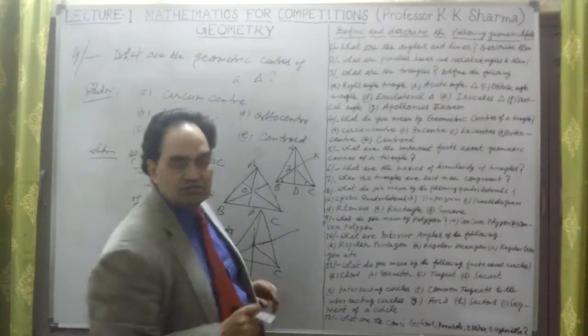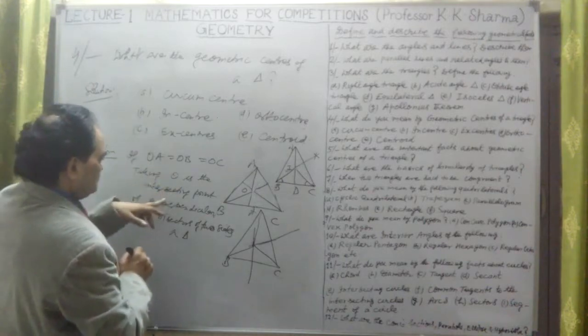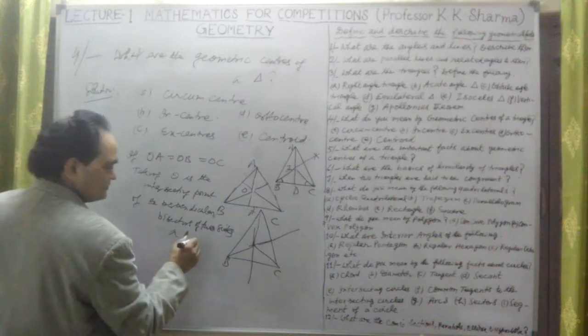Then it becomes the circumcenter: O is the intersecting point of the perpendicular bisectors of two sides of a triangle.